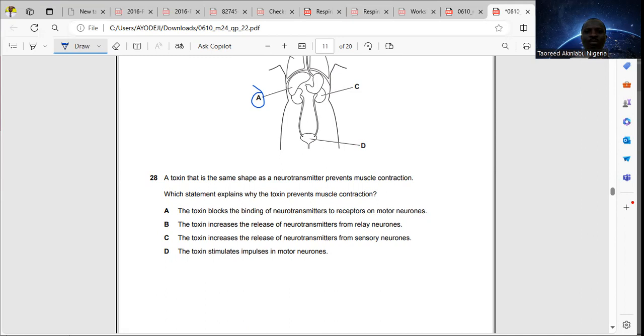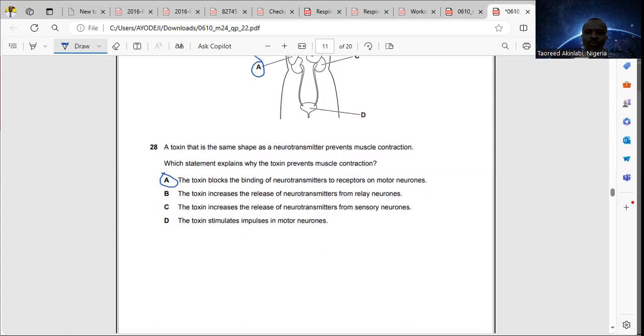That reduces the effect of muscle contraction. The answer is option A for 28. The toxin blocks the binding of neurotransmitters to receptors on motor neurons, making it impossible for impulses to be transmitted to the next neuron.